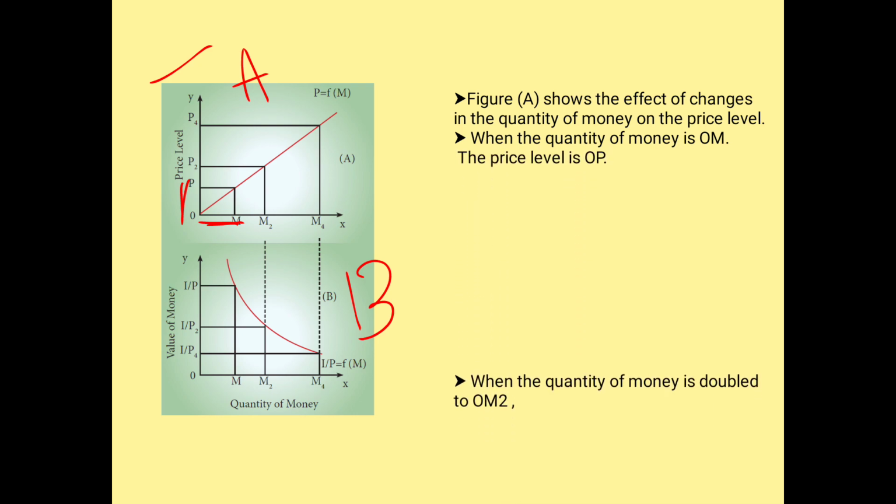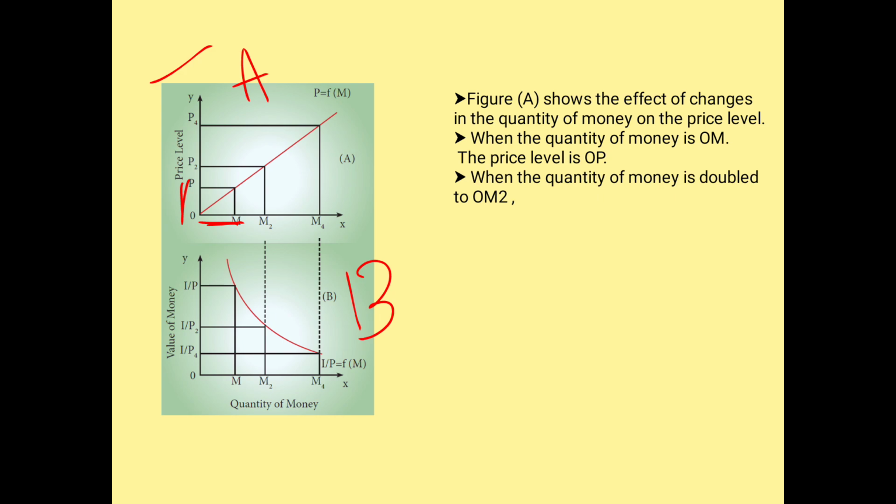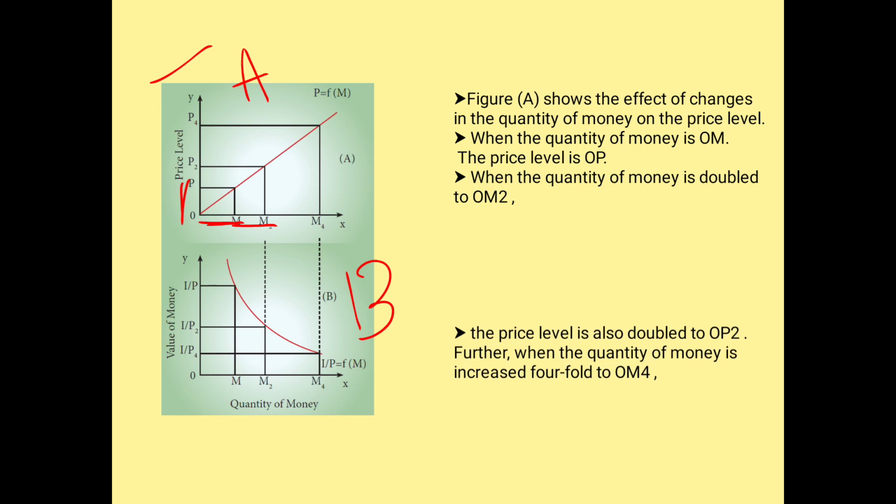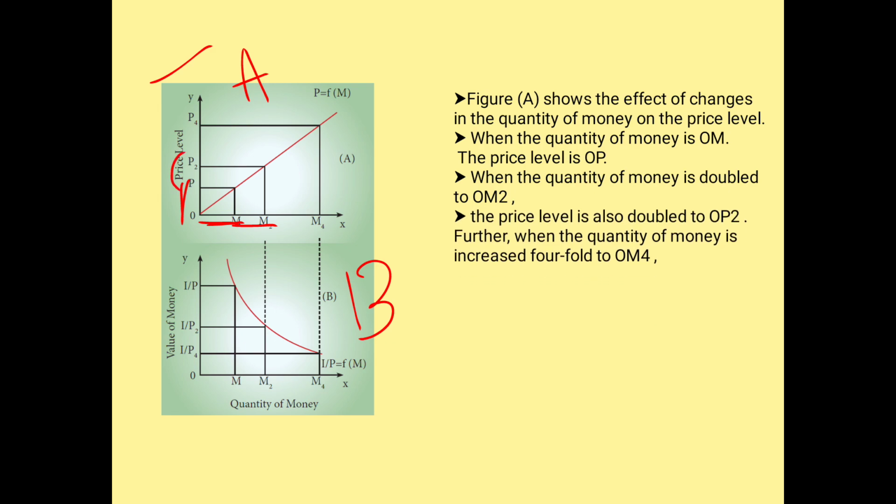Next, now the quantity of money increases from M to M2. So what happened? The price increases from P to P1. Then again, the money supply increases to M4. What happens to the price? The price again moves towards P4. I think this is easy for you to explain by looking at the diagram. You are just going to mention how the money supply and the price level change.